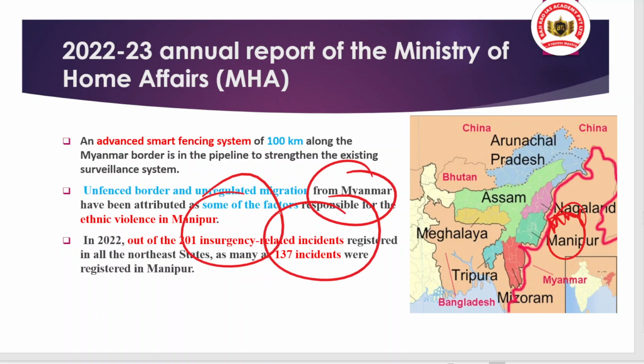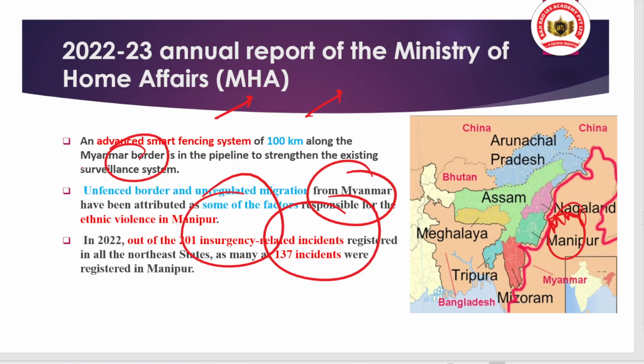So there is a recommendation that an advanced smart fencing system of 100 kilometers along the Myanmar border be built to strengthen the existing surveillance system, because we are seeing so much violence in the Manipur region.